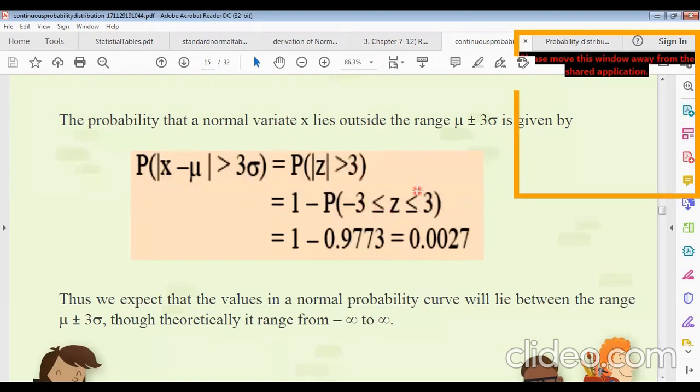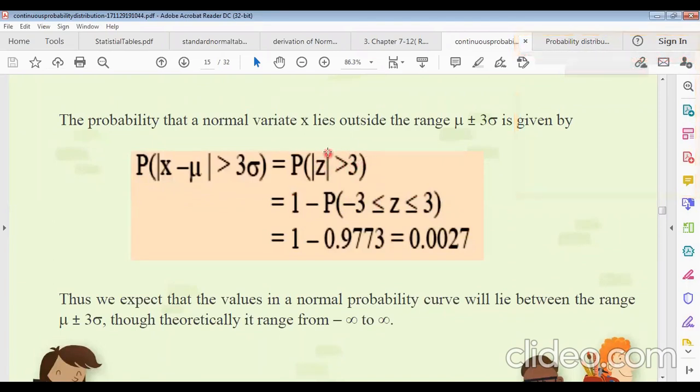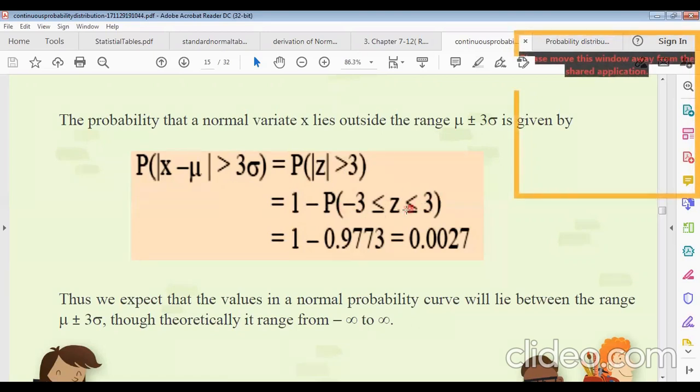Okay, so we must know the total probability, what? 1. So we have to subtract the probability that lies between -3 to 3, because we want absolute value of z greater than 3. Now the probability between -3 to 3 will be 2 times the probability between 0 to 3.